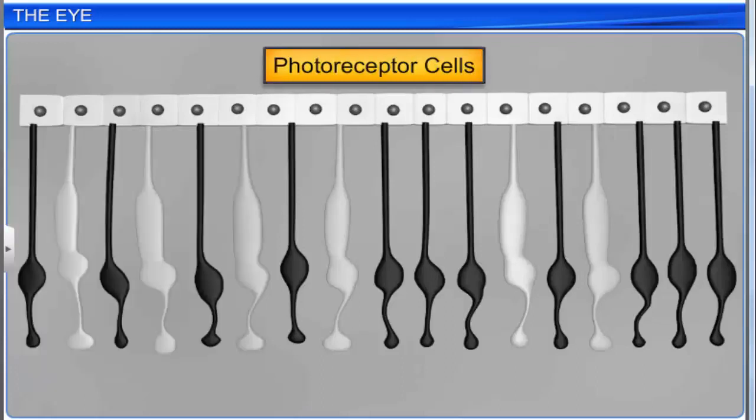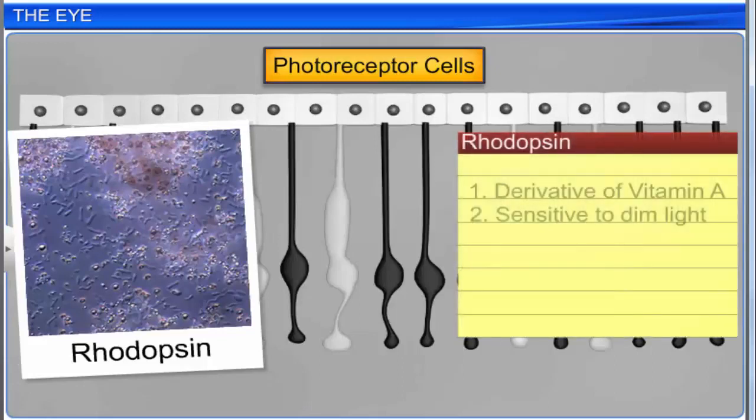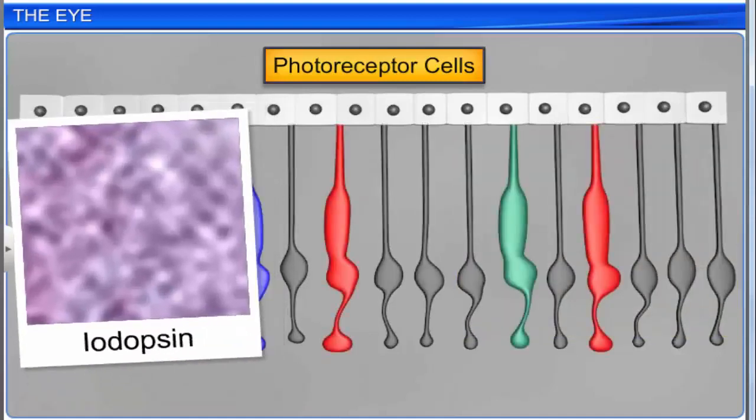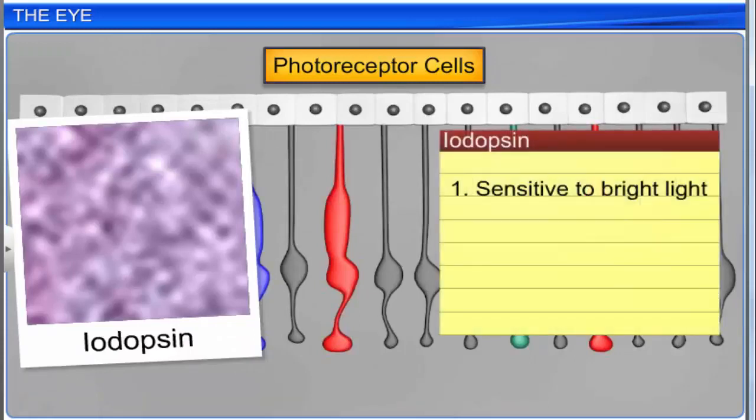A purple pigment called rhodopsin is present in the rods, which contains a derivative of vitamin A and is sensitive to dim light. However, the rods do not play any role in color vision. A violet pigment called iodopsin is present in the cones, which are sensitive to bright daylight or photopic vision.